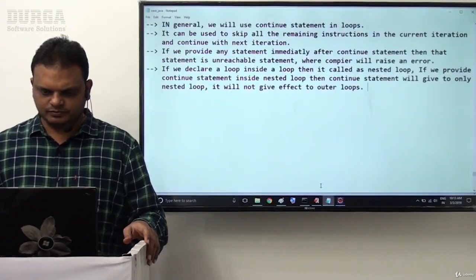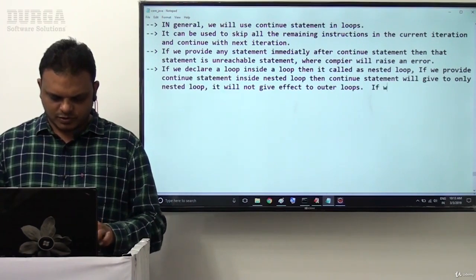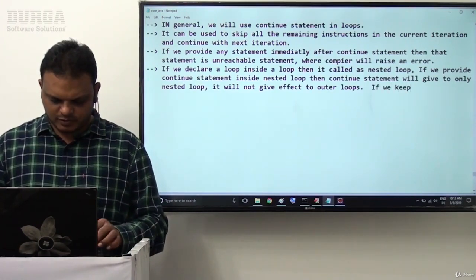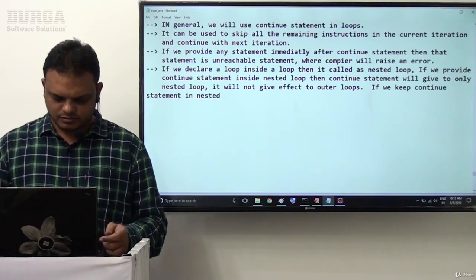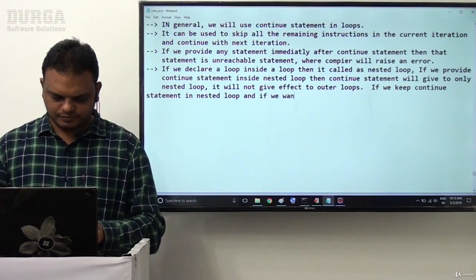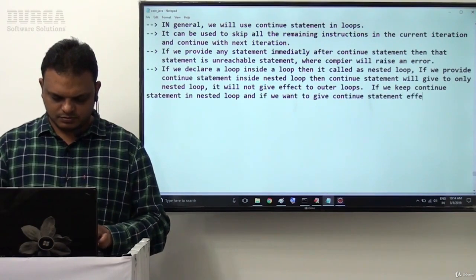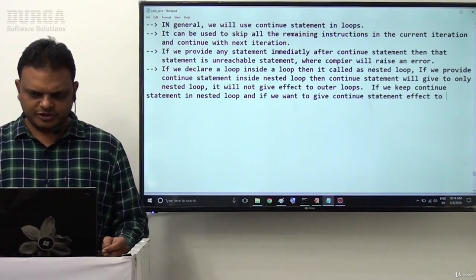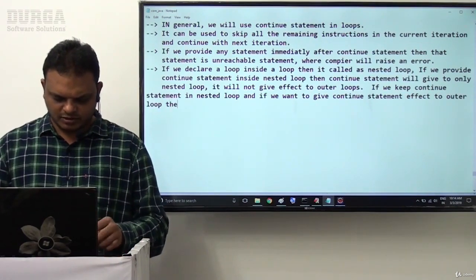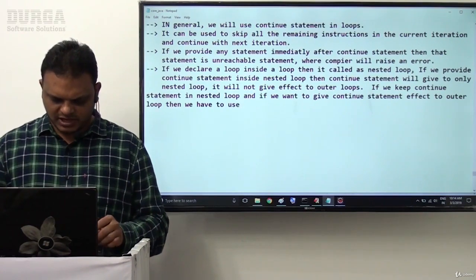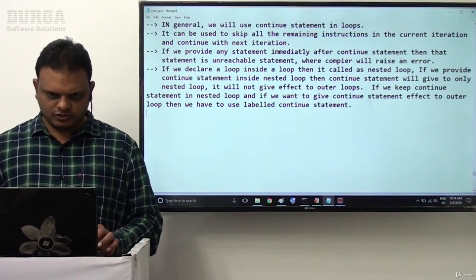Right, sir. The point is, if we keep a continue statement in a nested loop and we want to give the continue statement effect to the outer loop, then we have to use the labeled continue statement.